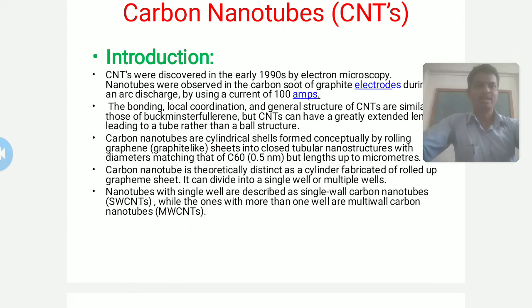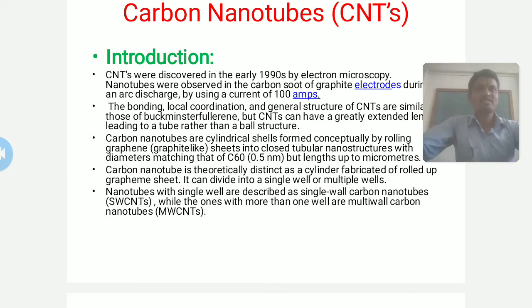Mind well, the carbon nanotube is theoretically defined as a cylinder fabricated of a rolled-up graphene sheet. It can be divided into single wall and multiple walls.